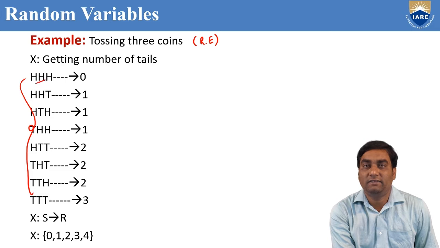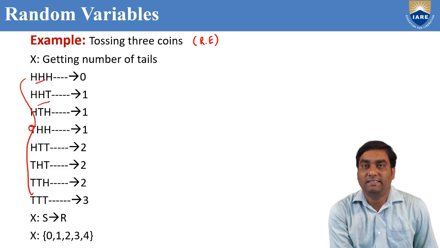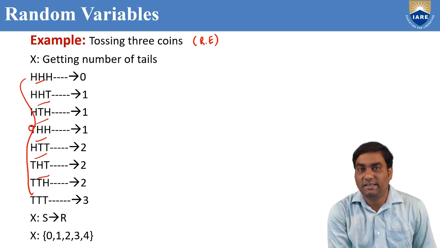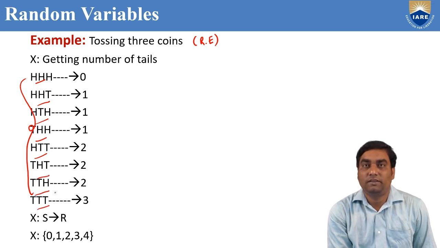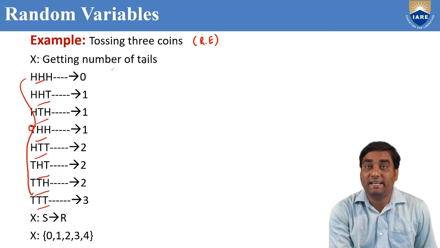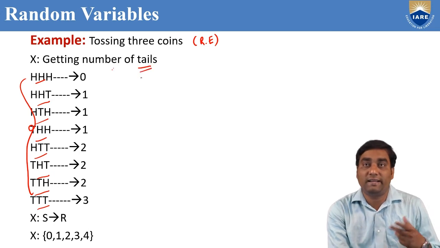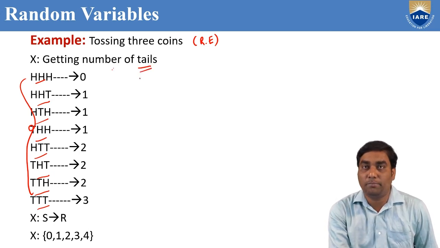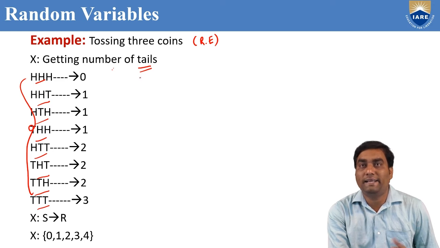HHH, HHT, HTH, THH, HTT, THT, TTH, TTT. If I take X as the number of tails instead of the number of heads as in the previous example, let us check how many tails in each outcome.